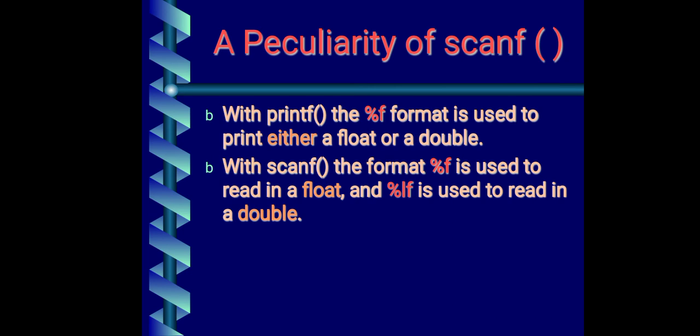Examples of printf statement: with printf, the %f format is used for either float or double. And in scanf, if you want float, then you can use %f. But if you want double in scanf, then you need to use LF. That is the important thing you need to remember. For double in printf, just writing F is sufficient. For scanf, you have to write it as LF.